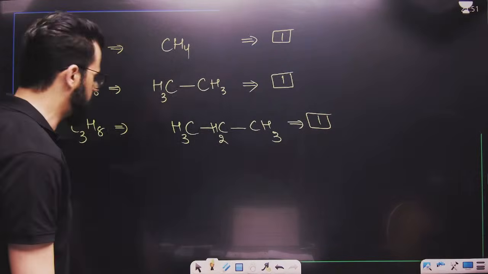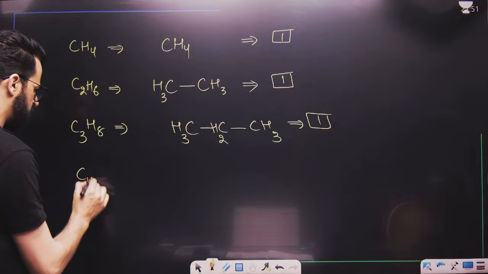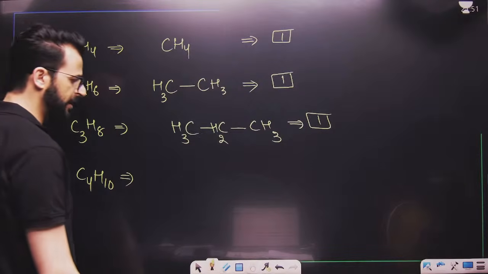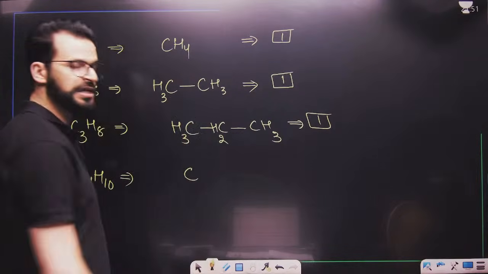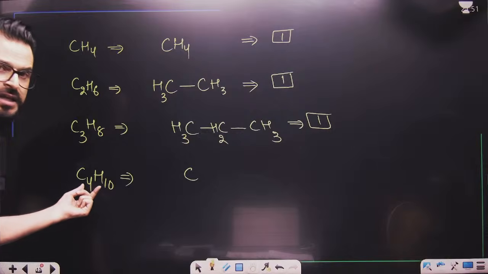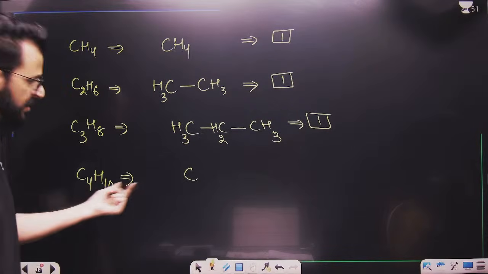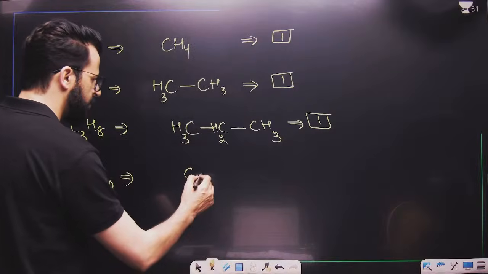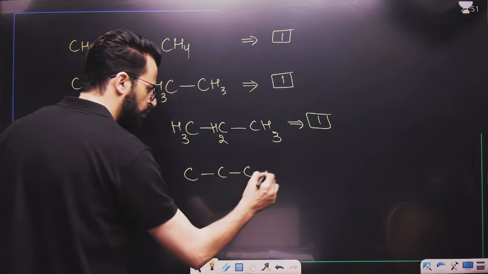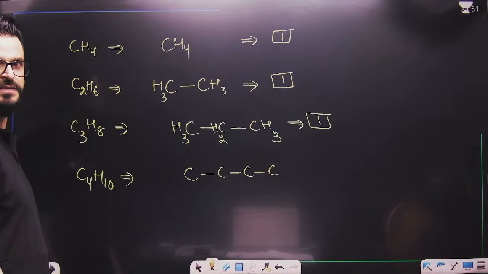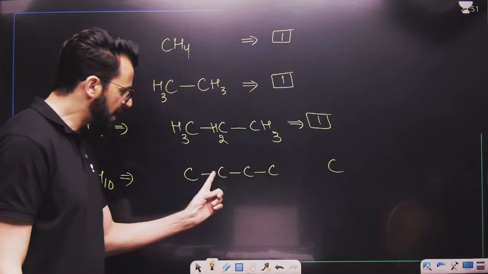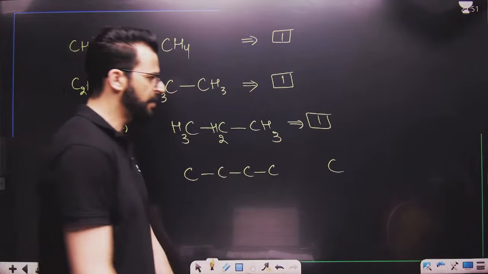Now listen carefully, beta. If I write down C4H10, now do you know, beta? We have the simplest unit, this carbon. But how many carbons are there in this? We have 4. This is the simplest unit. Now how many carbons do we have to add? We have to add 3 more carbons. So 1, 2 and 3. Is this point clear to you? Now, once again, this is the simplest unit. Here I have added 3 carbons. Now I will do this thing.